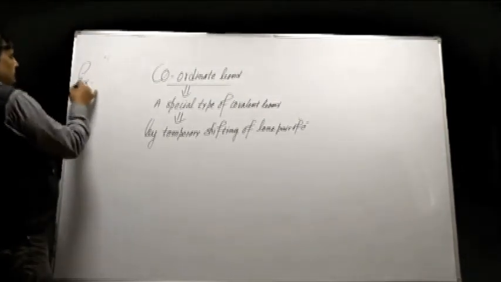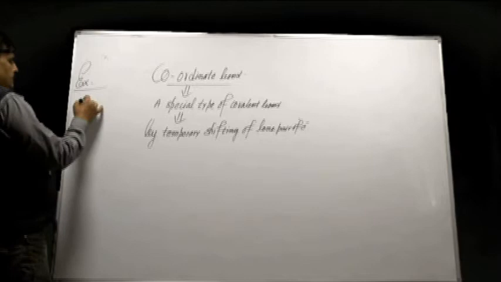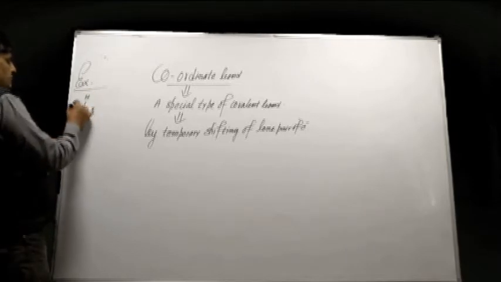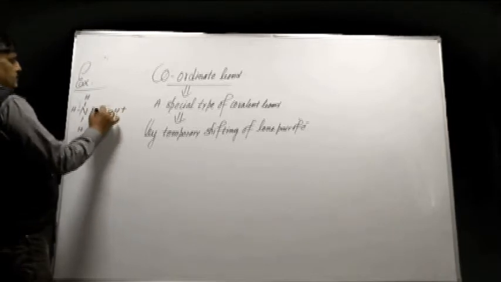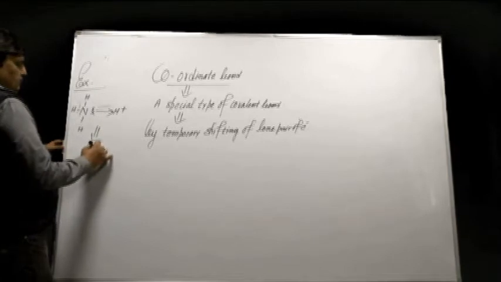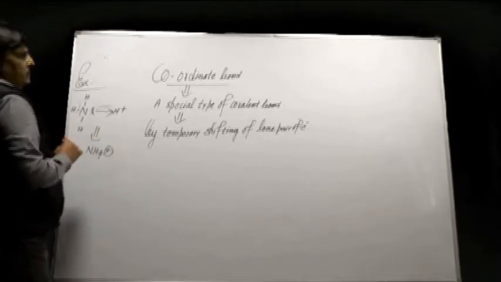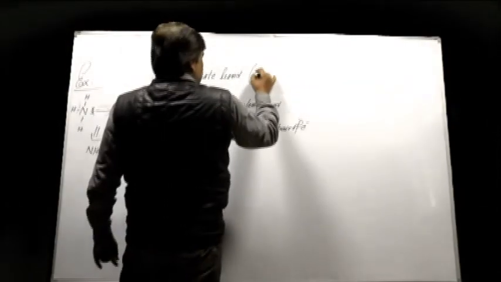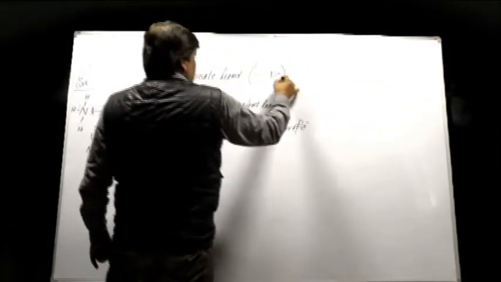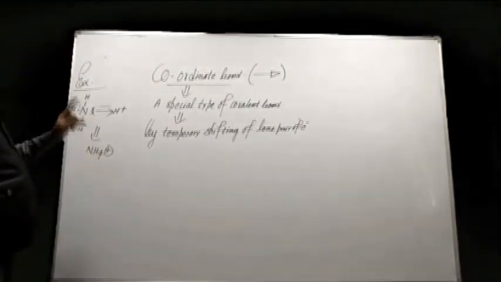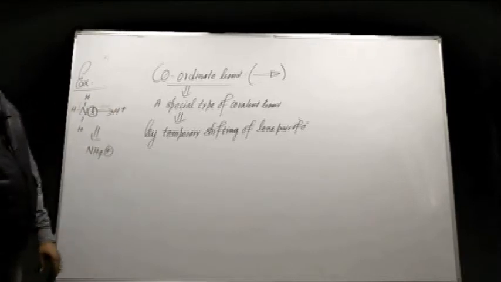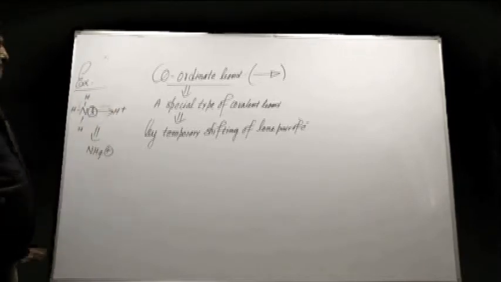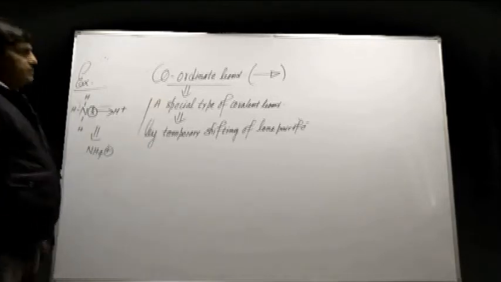Example, NH3. This is the structure of the NH3 ammonia molecule. If H+ is formed, this electron has completely transferred and the NH4+ ion is formed. This particular covalent bond is always designated as an arrow, but the head of the arrow must be directed in the direction where the lone pair of electrons has temporarily shifted. All the properties of this bond are the same as the covalent bond.